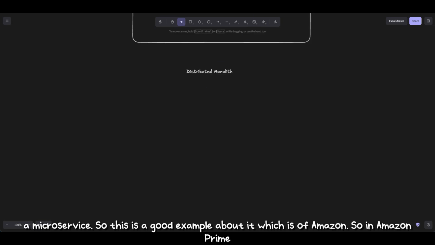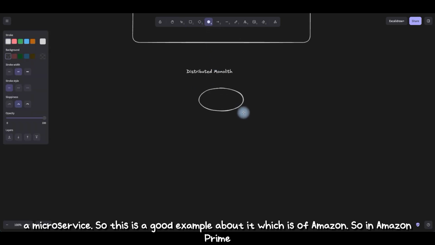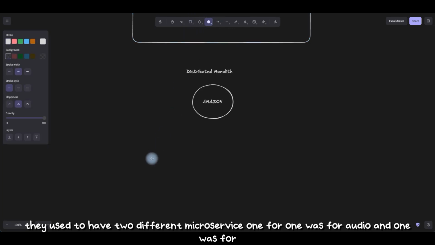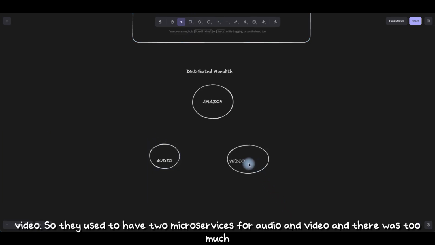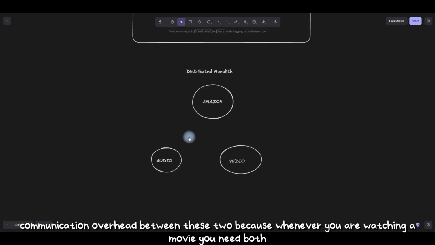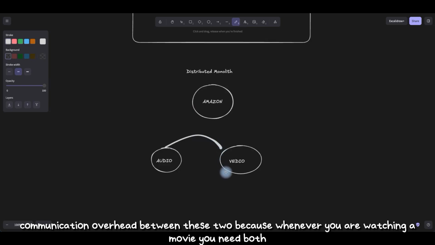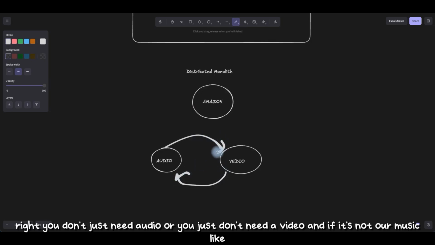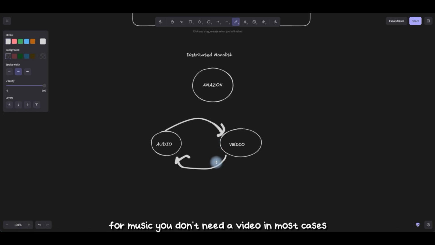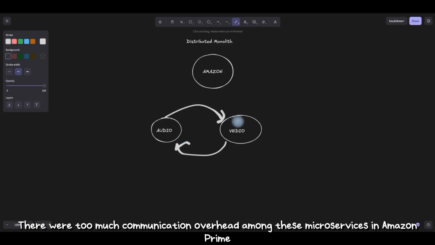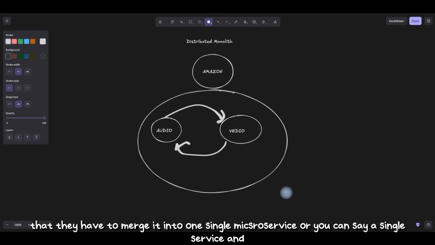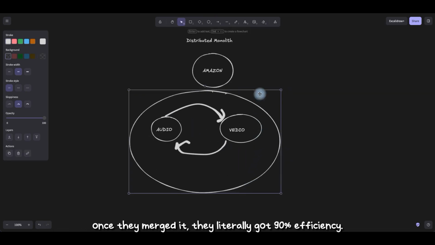A good example of this is Amazon. In Amazon Prime, they used to have two different microservices, one for audio and one for video. There was too much communication overhead between these two, because whenever you are watching a movie, you need both, right? You don't just need audio, or just video. And if it's music, in most cases you don't need video. So there was too much communication overhead among these microservices in Amazon Prime that they had to merge them into one single microservice, or you can say a single service.